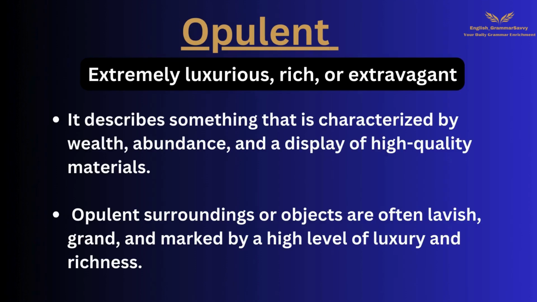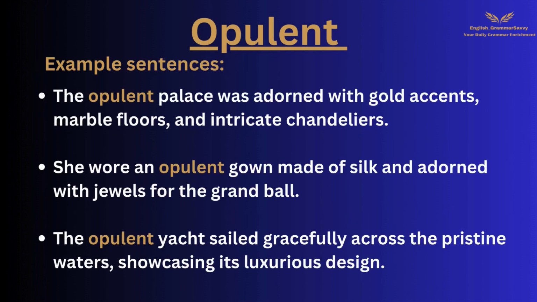Opulent means extremely luxurious, rich, or extravagant. It describes something that is characterized by wealth, abundance, and a display of high-quality materials. Opulent surroundings or objects are often lavish, grand, and marked by a high level of luxury and richness. Here are some example sentences for you to understand.